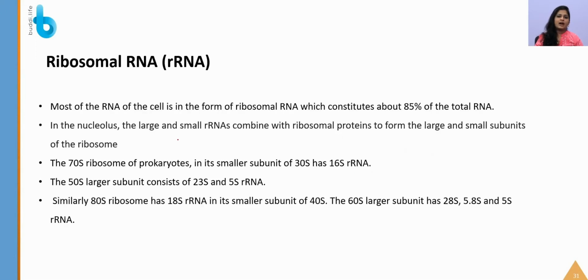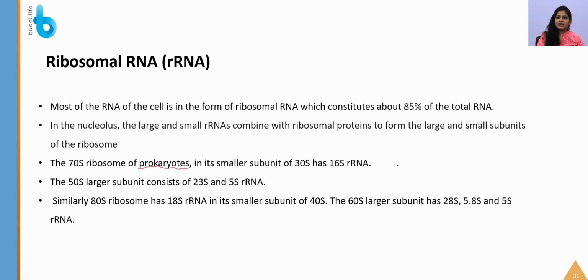So next will be our ribosomal RNA, or rRNA, which constitutes most of the RNA that is present in the cell, about 85%. So where is it made? In the nucleolus, which is present in the nucleus. You know that the large and small rRNAs combine with small ribosomal proteins to form the larger and smaller subunits of the ribosome. For example, in prokaryotes it will be the 70S ribosome.